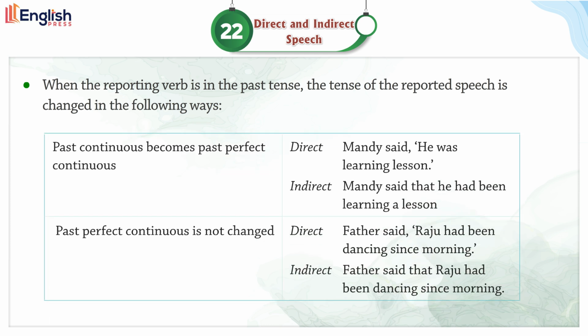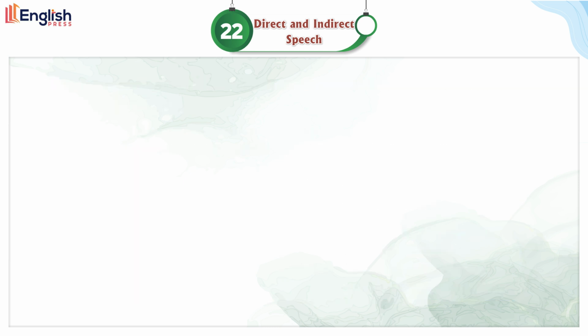Past continuous becomes past perfect continuous. Direct: Mandy said he was learning a lesson. Indirect: Mandy said that he had been learning a lesson. Past perfect continuous is not changed. Direct: Father said Raju had been dancing since morning. Indirect: Father said that Raju had been dancing since morning.